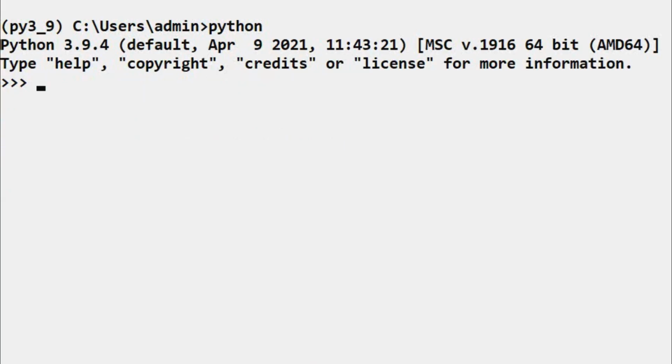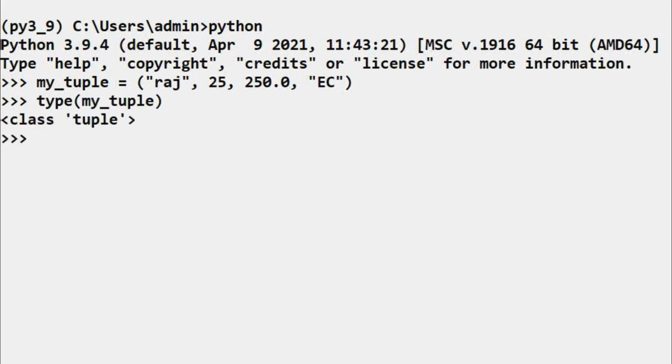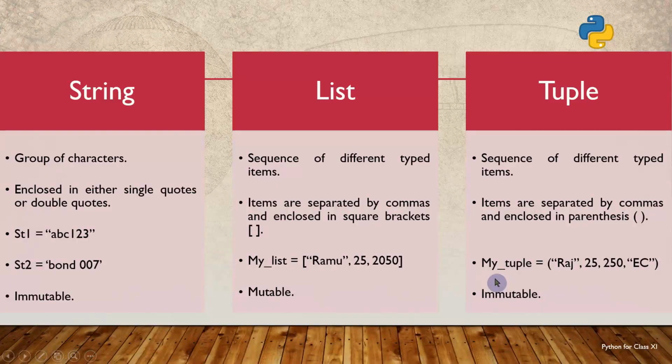Now in the command prompt I am going to create a tuple. Here the name of the variable I am using is my_tuple. Then I have to enclose the items for the tuple in parentheses. Here the first item is Raj, which is a string, the second item is 25, which is an integer, the third item is 250.0, which is a floating point number, and the fourth item is again a string, which is easy. Then I am using the closing parenthesis and pressing enter. Then if you observe the type of my_tuple, it is of type tuple.